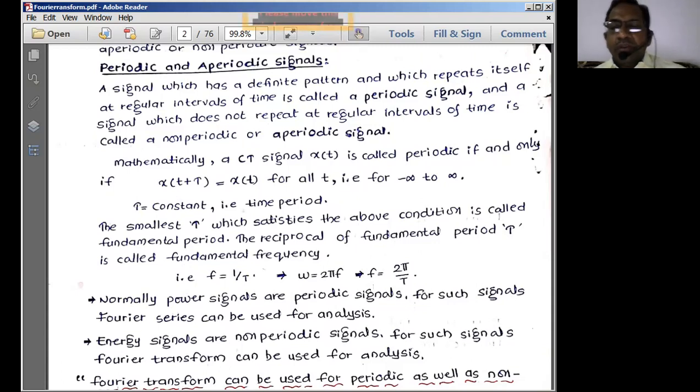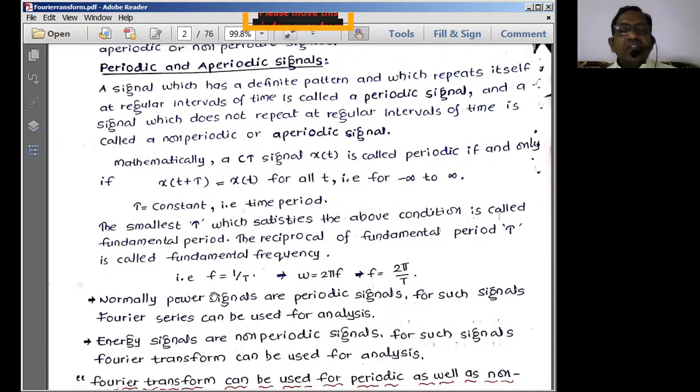So a periodic signal is a signal which repeats itself over the interval of minus infinity to plus infinity and satisfies this condition. That is known as a periodic signal for us.